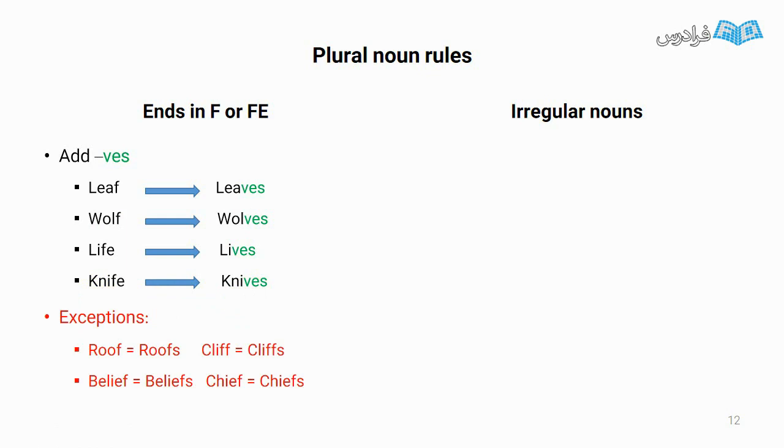But this rule is not true about all nouns. There are some exceptions. Words like roof, cliff, believe and chief. We just add s at the end of them.